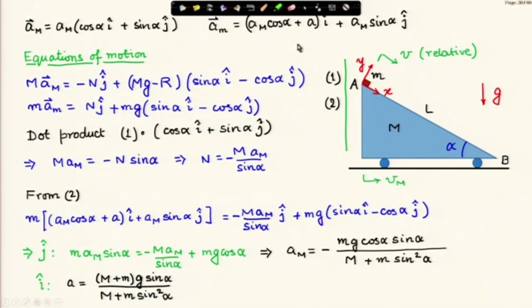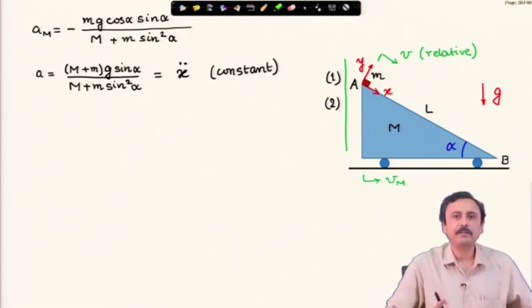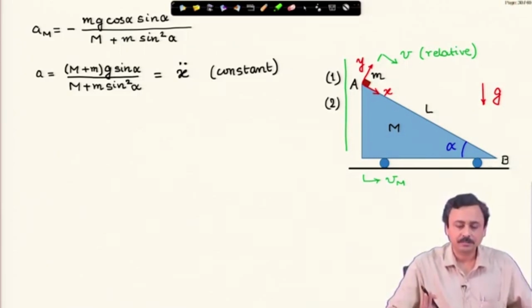Now, remember, this acceleration A of the block is in that xy frame. Therefore, I have written out the acceleration of the wedge and the acceleration of the block in the xy frame. Small a is the acceleration of the block in the xy frame.